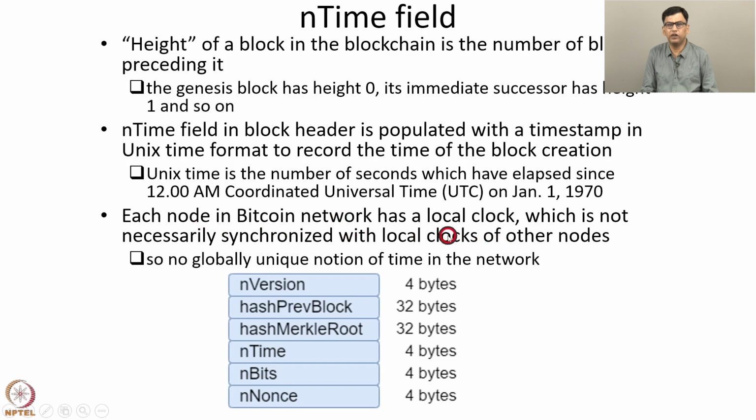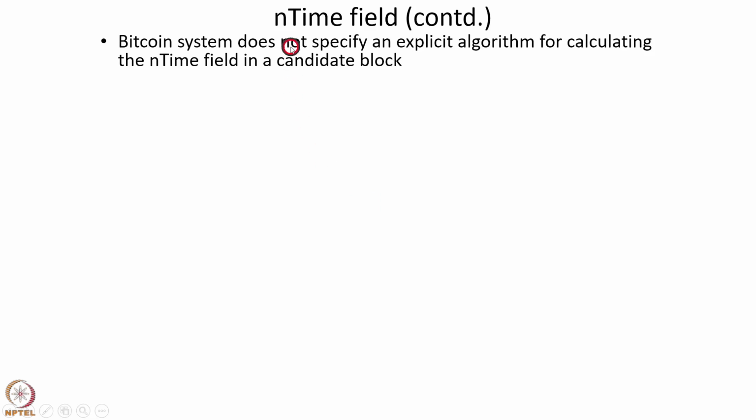As an example, if the local clock in one Bitcoin network node is 4 p.m. on a certain date, then the local clock in another node may be 4:01 p.m. on the same day, and the local clock of another node may be 3:59 p.m. on the same day, and so on. The Bitcoin system does not specify an explicit algorithm for calculating the end time field in a candidate block, but it specifies a lower bound and an upper bound on the end time. So we'll specify what these lower bound and upper bound are.